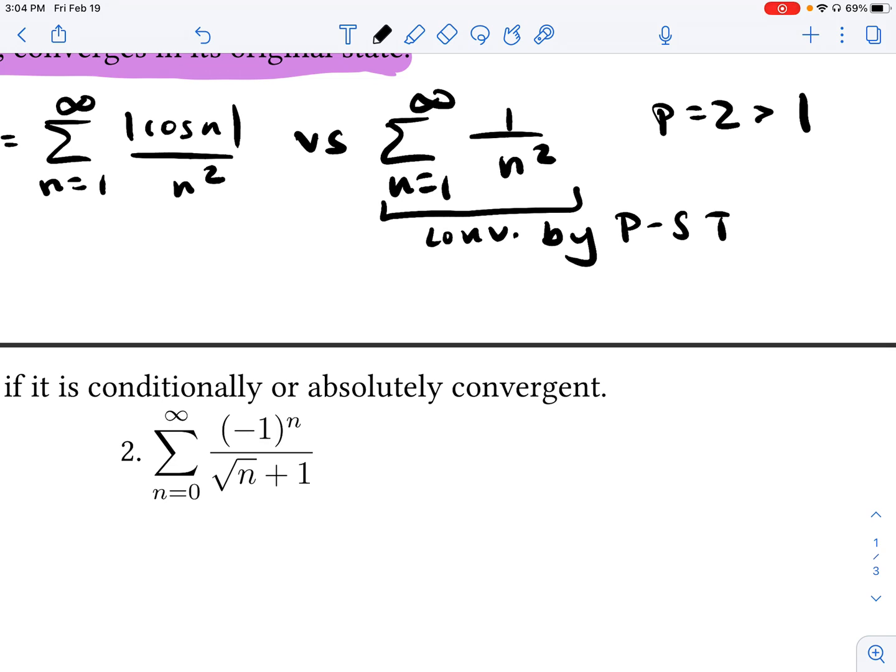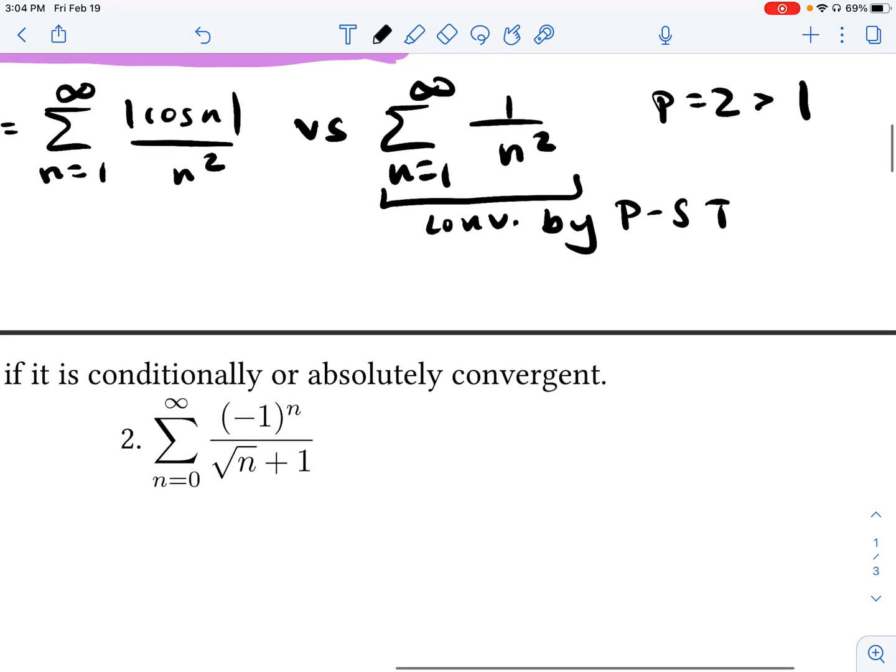Now let's ask ourselves, okay, which comparison test makes the most sense? Can we do a direct comparison here? Well, think about it. Let's look at our helper series compared to our original series. Which is larger? Well, our numerator is always going to be a constant of 1, whereas in our original absolute value series, that numerator is going to oscillate between values of 0 and 1.